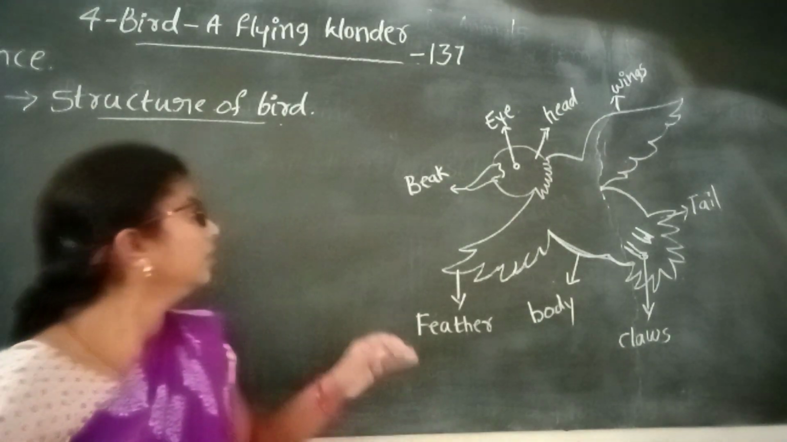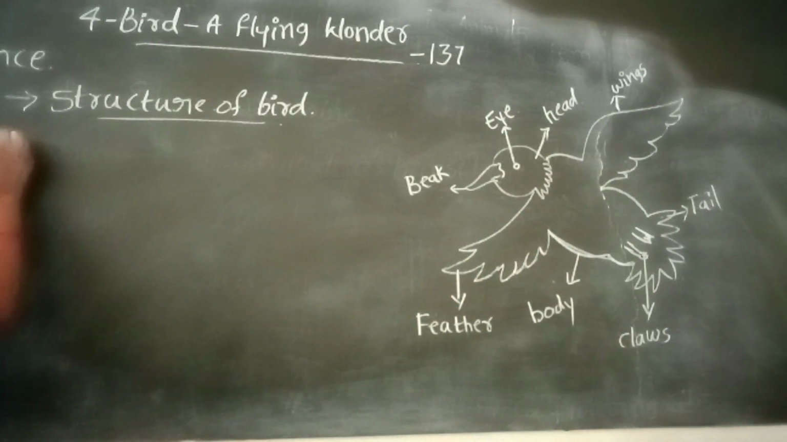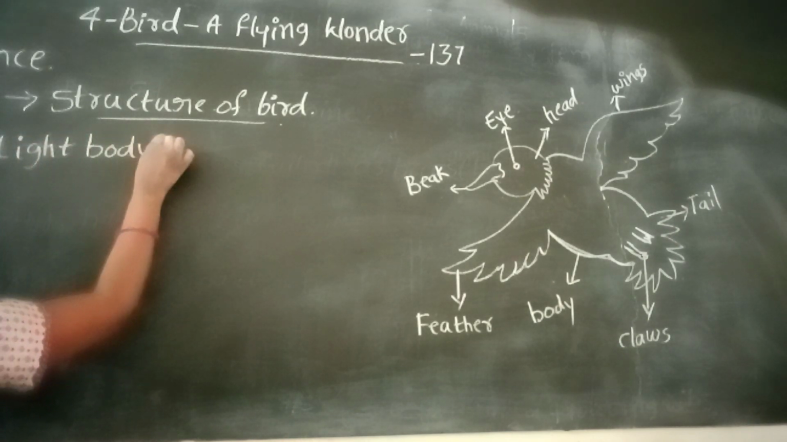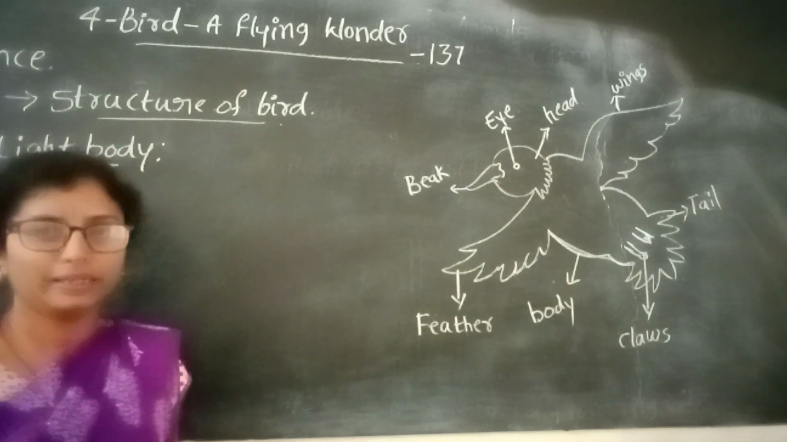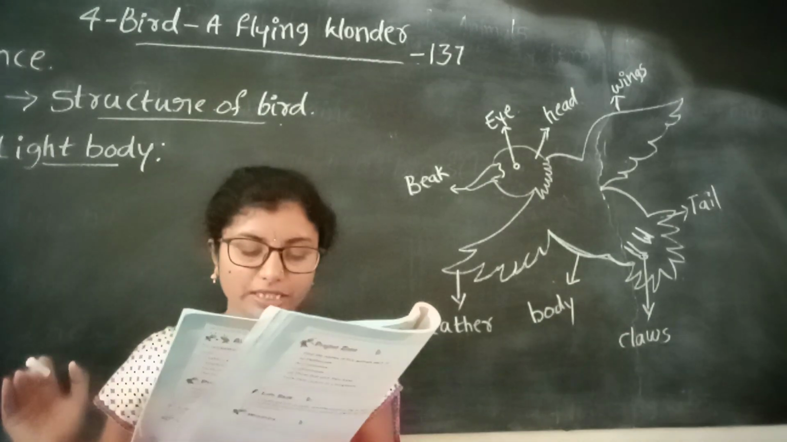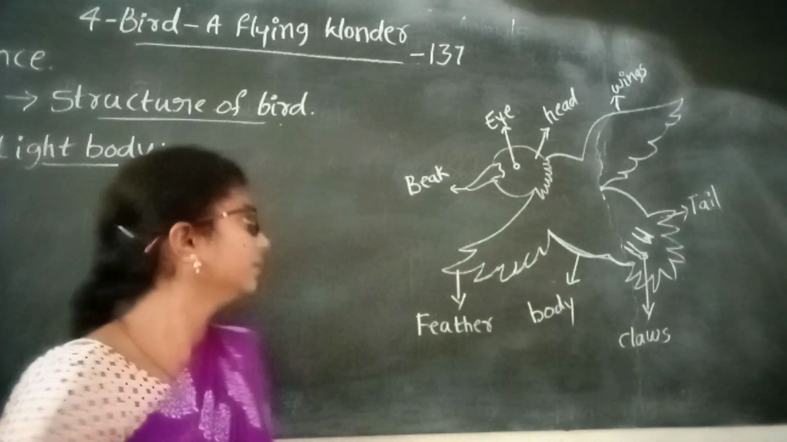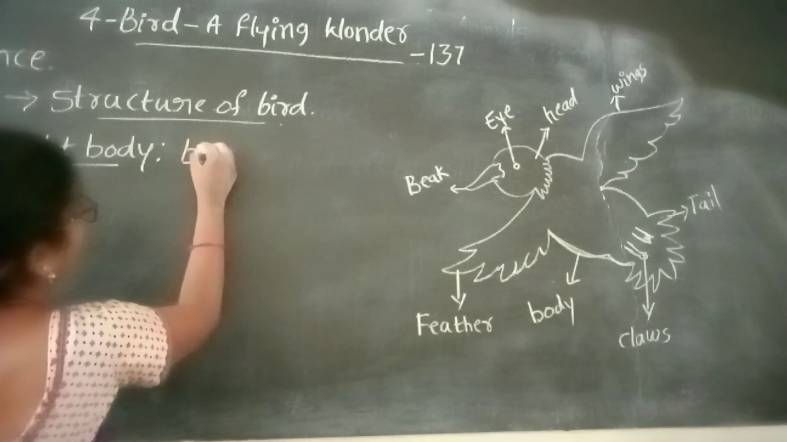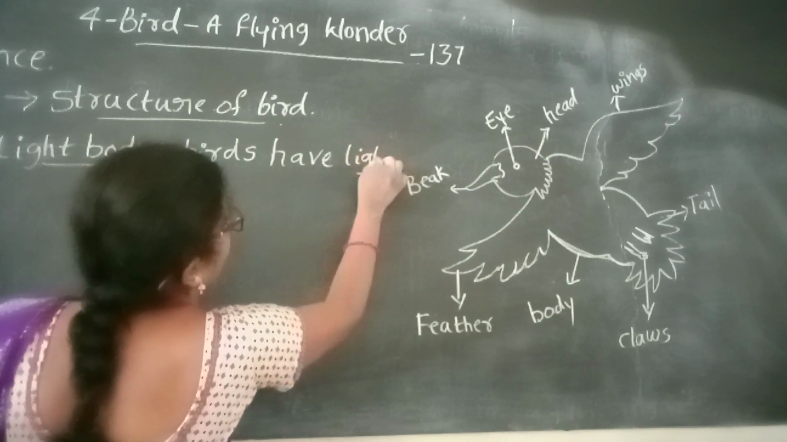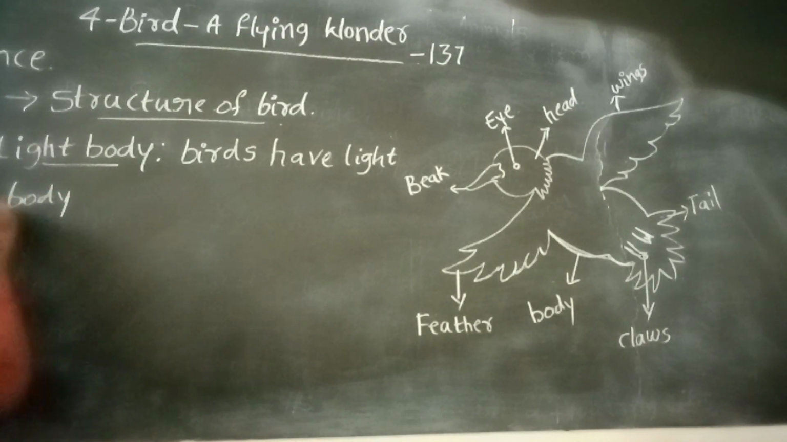Let us discuss the body of a bird. First one is light body. A bird consists of so many parts. Let us discuss the light body. Birds have a light and boat-shaped or streamlined body. Birds have a light body.